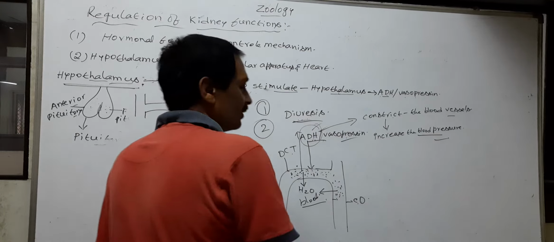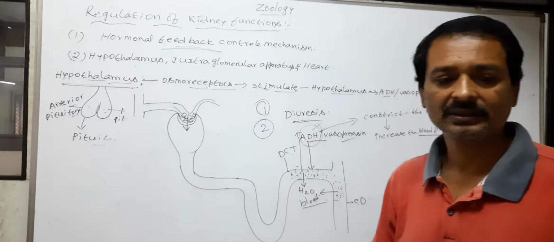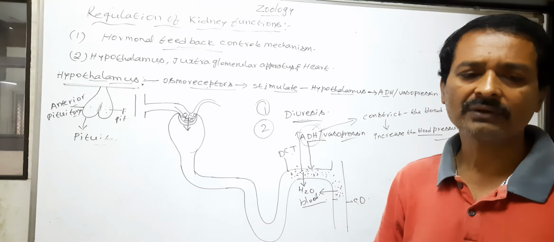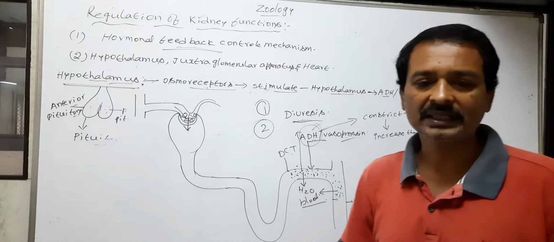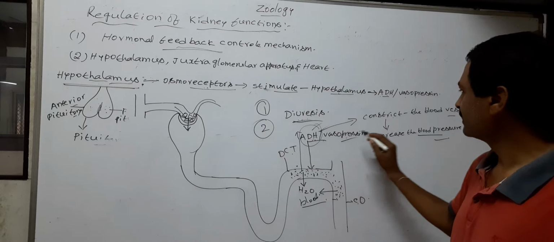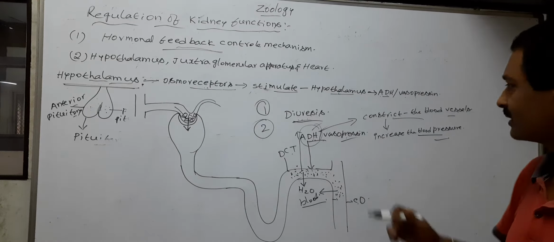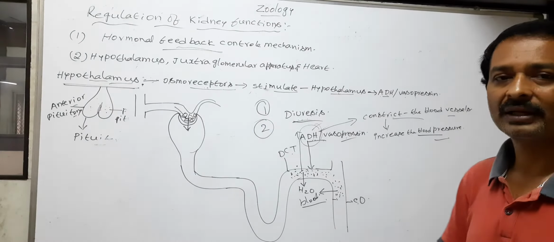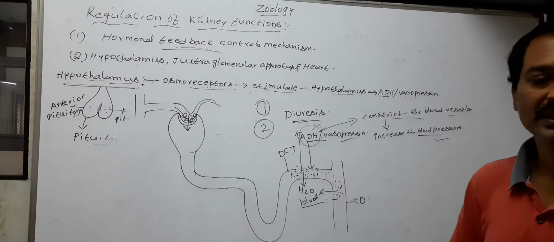Next, another function is that the ADH also affects the kidney functions by its constrictor effect on blood vessels. The ADH constricts the blood vessel. In this process, the lumen of the blood vessel is decreased. Now, blood pressure is increased.